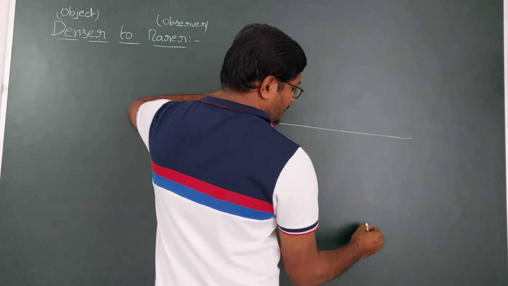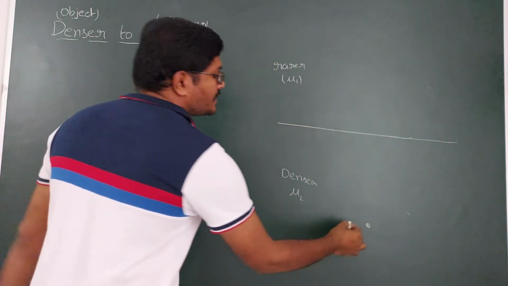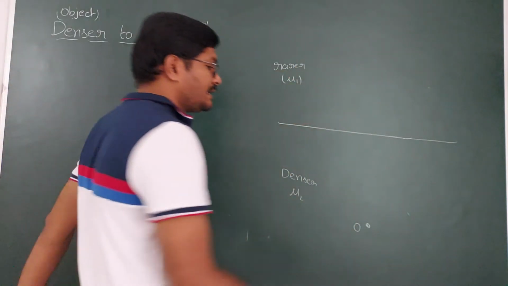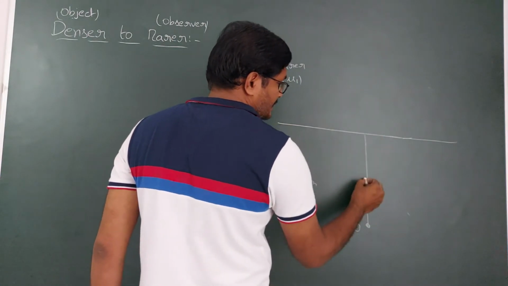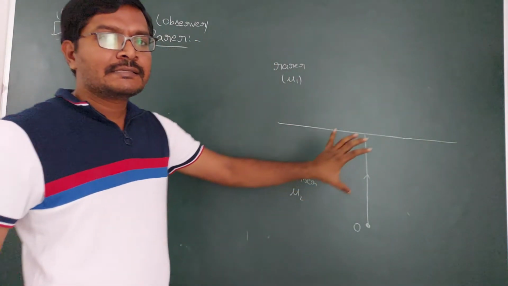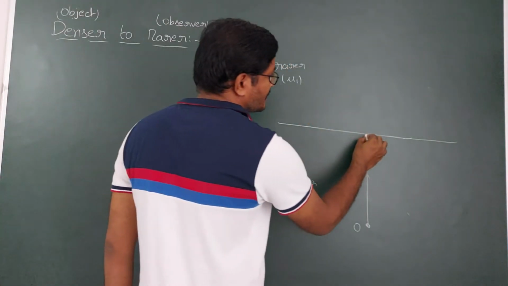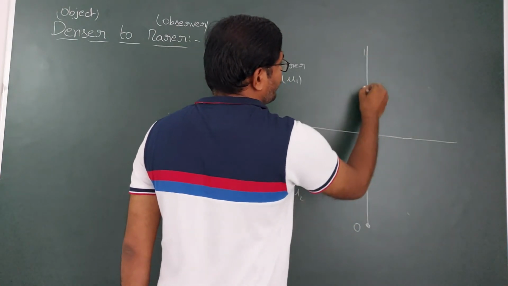So if you take the object here in the denser medium, then the light ray travels from object to observer. The observer is in the rarer medium. From the object the light ray travels in a straight line. I will take one straight line of the incident ray in the direction of the normal. If a light ray is moving in the direction of the normal, then it does not deviate, it continues its original path. This is the refracted ray in the rarer medium.